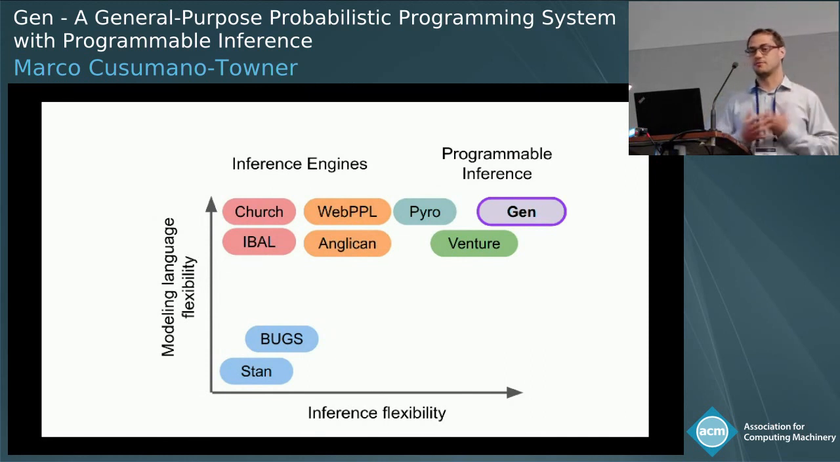And Gen, which is a paper at PLDI, is based on this new programmable inference paradigm. And Gen builds on some ideas in Venture, but is more flexible in terms of inference programming capability, has a more extensible modeling framework, and is also much more efficient in terms of its implementation. So it's much more practical for solving real-world problems.